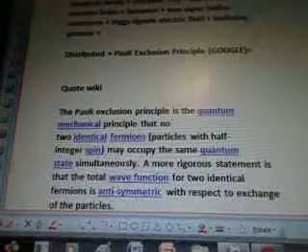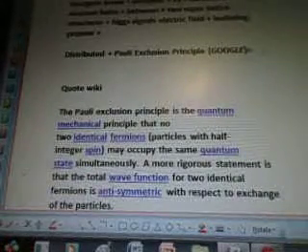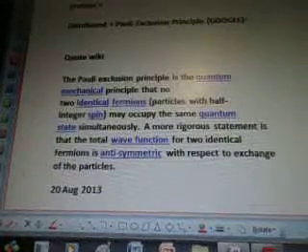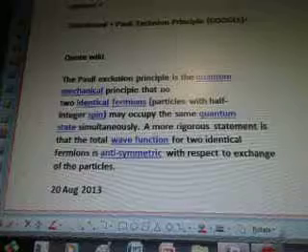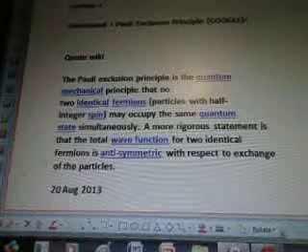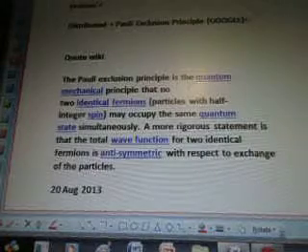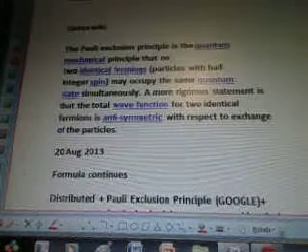Quote from Wiki: the Pauli exclusion principle is the quantum mechanical principle that no two identical fermions, particles with half-integer spin, may occupy the same quantum state simultaneously. A more rigorous statement is that the total wave function for two identical fermions is antisymmetric with respect to exchange of the particles.